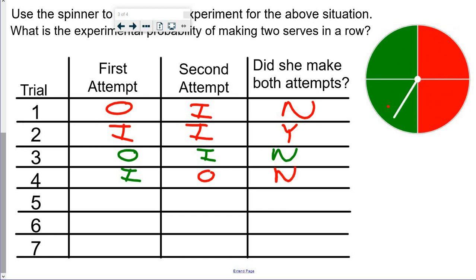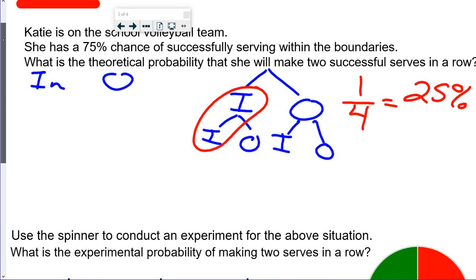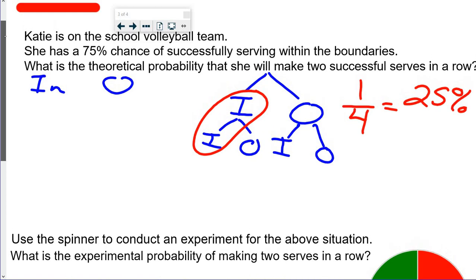No, not at all. So out of the first 4, instead of going all the way to 8, what is the experimental probability? It's 25%, because we have 1 yes and 3 no. So our experiment matched up with the actual probability of making it in and out.